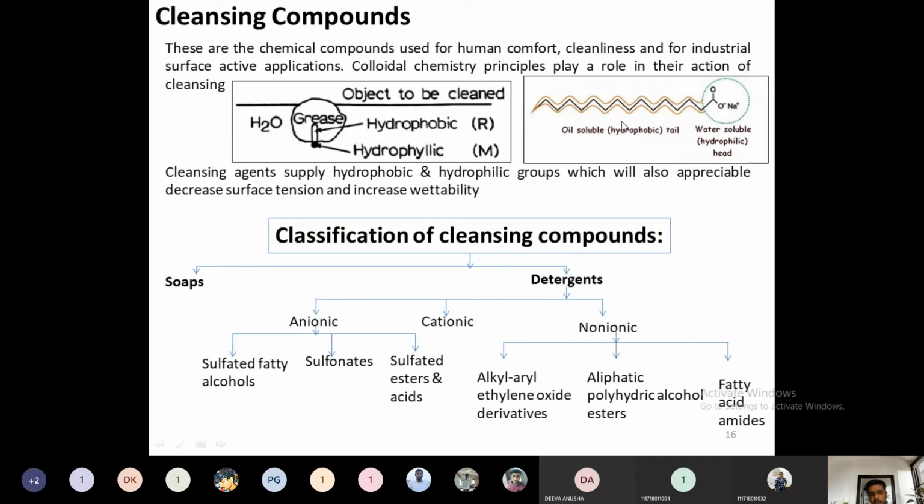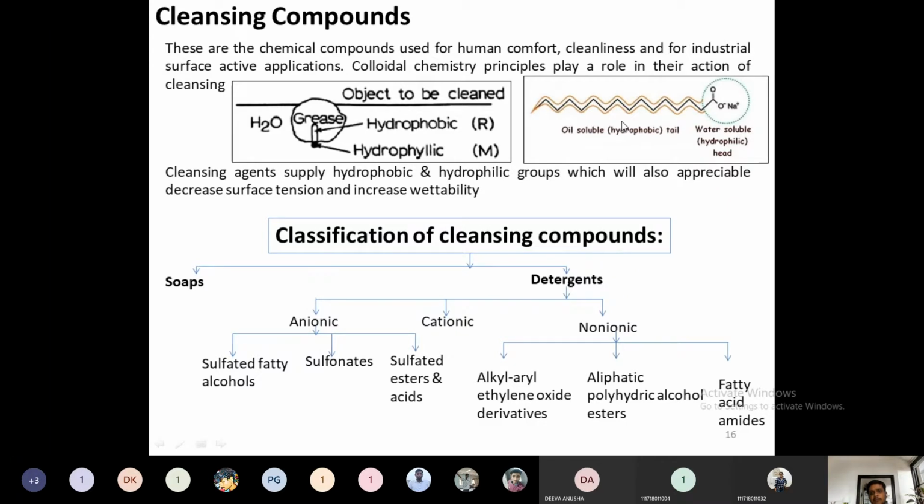Whether it is soap or detergent, how it separates depends on the same mechanism. But how are soaps and detergents different? As we know, soaps only function in soft water. They cannot function in hard water because of the presence of magnesium and calcium ions, or carbonates or bicarbonates of these ions. Soaps cannot function in hard water, whereas detergents can function in hard water as well as in soft water, because their sulfonate ions are completely miscible with these ions.